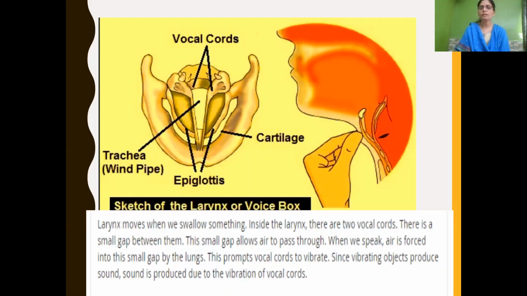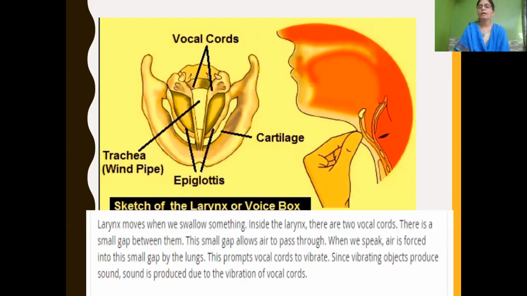If you see here, the larynx consists of the vocal cords, and it is present above the trachea or windpipe. And the larynx moves when we swallow something. Inside the larynx, you can see there are two vocal cords, arranged in such a way that there is a small gap between them.